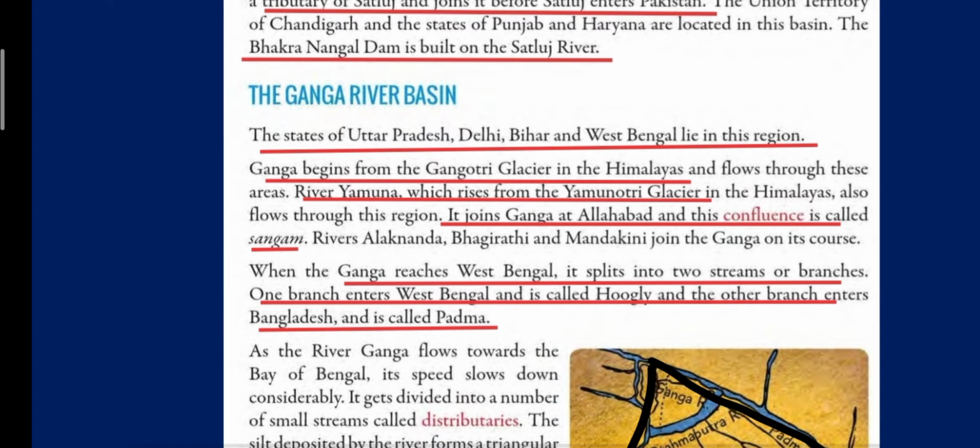So Hooghly river is flowing through West Bengal, and the second branch of the river enters our neighboring country, which is Bangladesh, and there the river is known as Padma River. So there was one river, River Ganga, which divided into two branches. One is entering Kolkata, and here it got its name as Hooghly, and the second branch enters Bangladesh and it is known as River Padma.